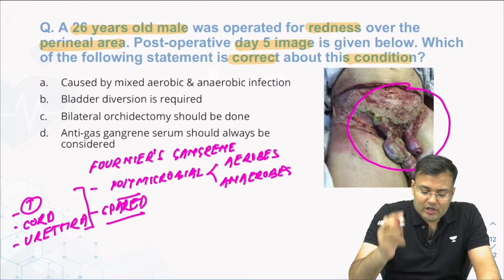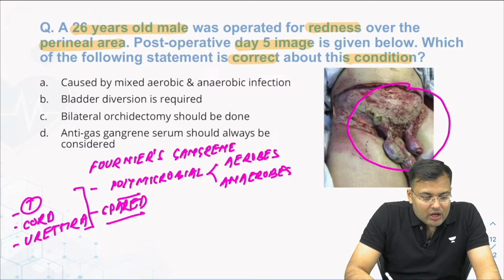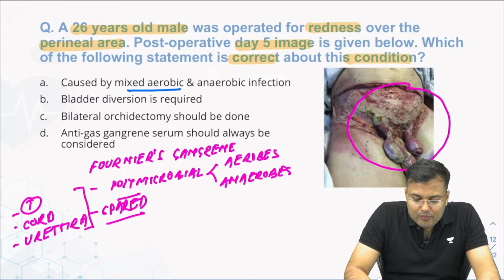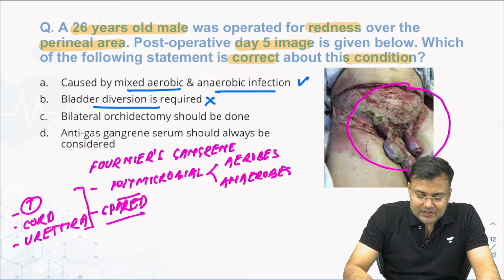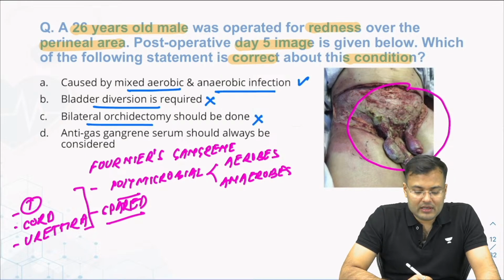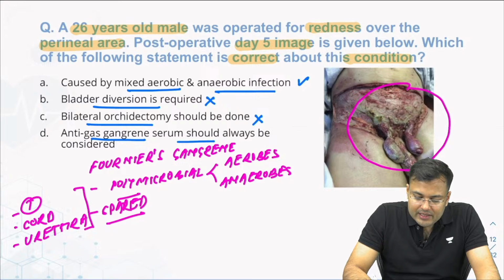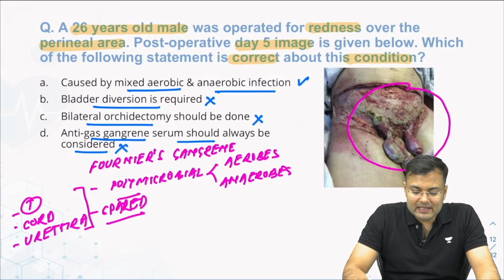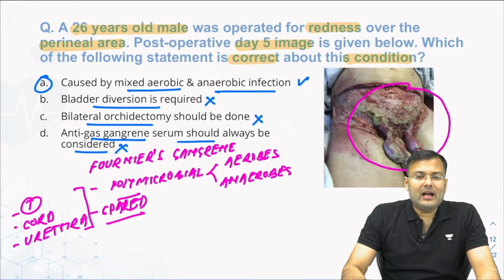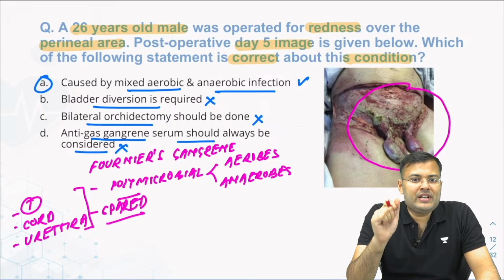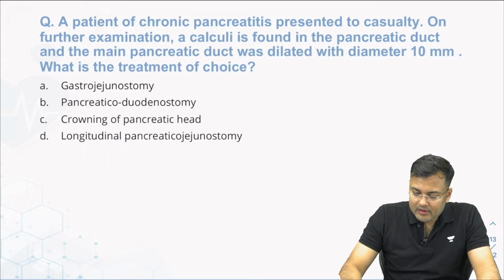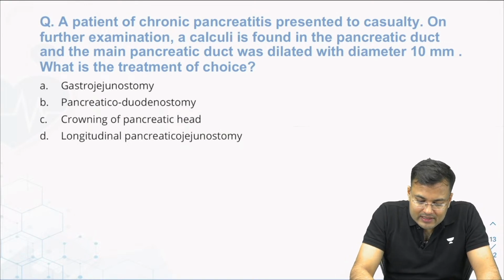Clear? Now see the options. It is caused by, all of you are correct, most of you are marking option number A, caused by mixed aerobic and anaerobic infection. It's correct. Bladder diversion is not required. Foley's catheterization is sufficient. Bilateral orchidectomy, not done. Anti-gas gangrene serum should always be considered? No, we don't give anti-gas gangrene serum. So correct answer is option A. This question was asked in NEET PG 2021. It's an exact repeat. Next question.